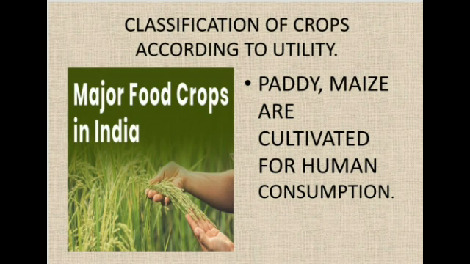According to their utility, crops are again classified into different types like food crops, fodder crops, fiber crops, oil crops, etc. Paddy and maize are cultivated for human consumption, so they are called food crops. These are the major food crops of India.